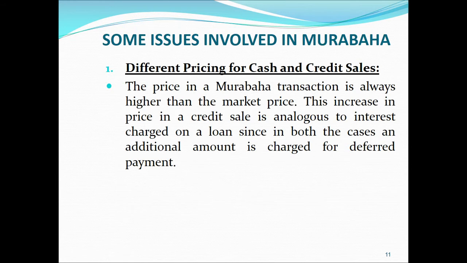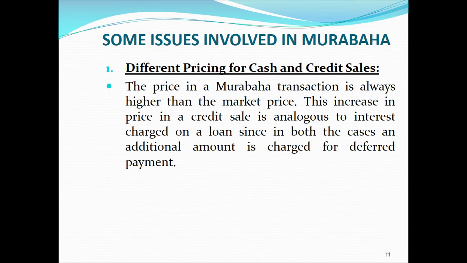Okay, now we move to the second part of our lecture, which is related to the different issues related to Murabaha financing. Now, one of the objections of the general public is with respect to the pricing mechanism that is adopted in case of Murabaha.